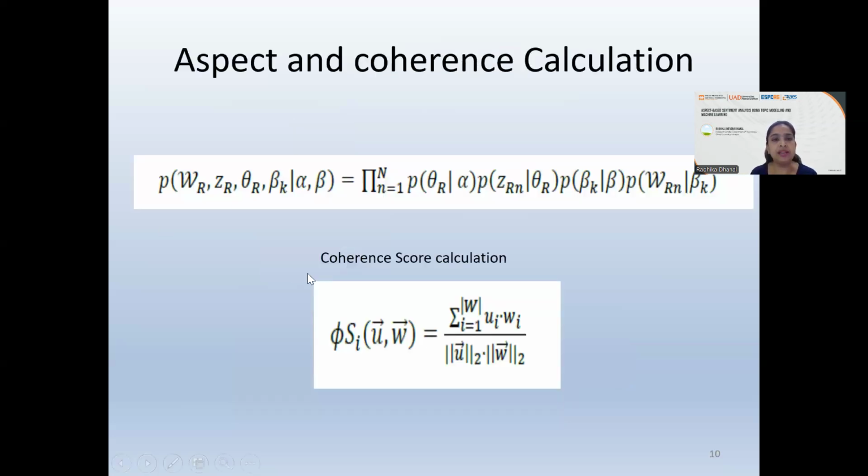These are the formulas related to calculating the aspects, or the probability that a particular word will belong to a particular topic, and the corresponding coherence score. The higher the coherence score, the more relevant that particular word is, and there is a chance that it will be selected as an aspect for a particular topic.